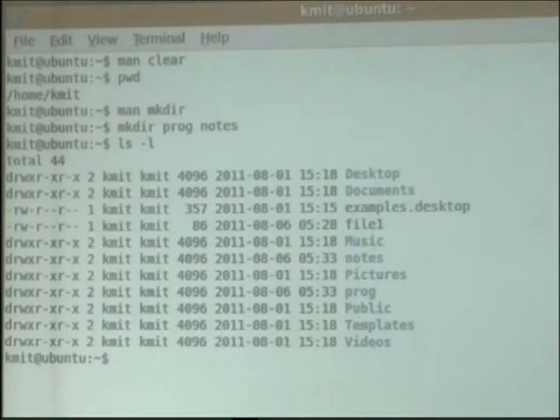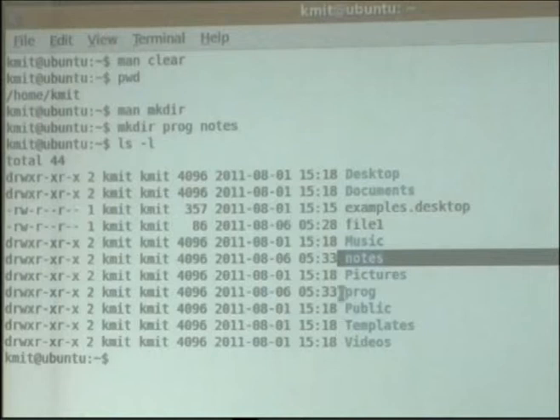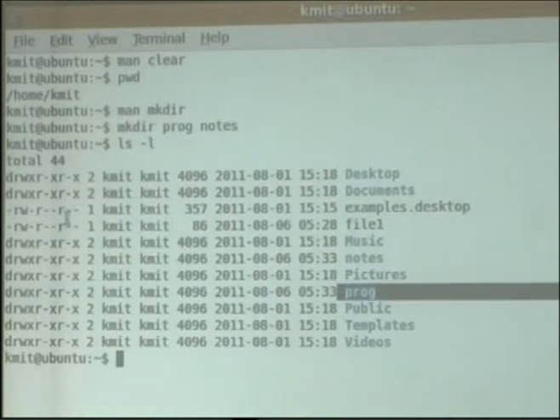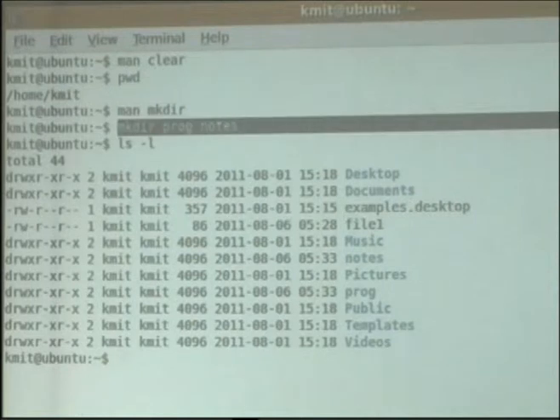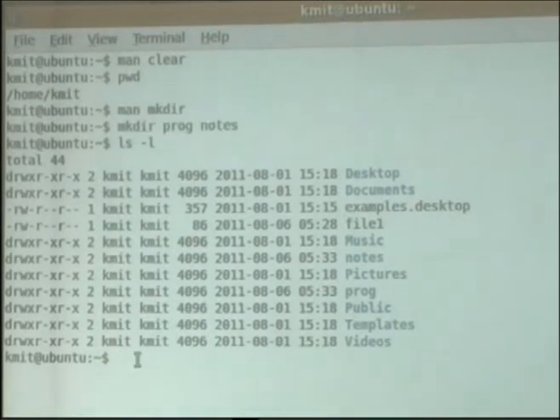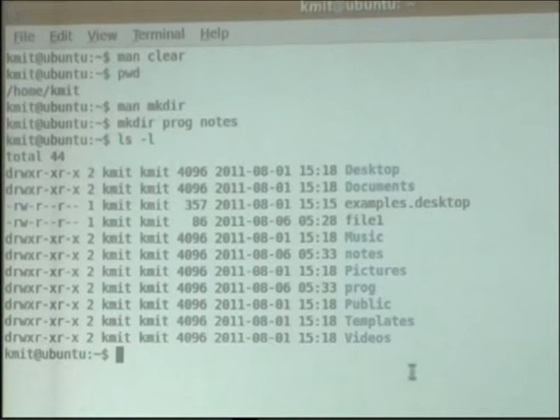Are the 2 directories created or not? Yes, notes has been created, as you might have observed here, and program has also been created. So we can use mkdir for creating multiple directories simultaneously. You need not execute mkdir 2 times.